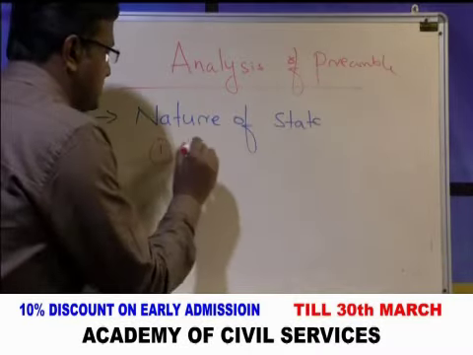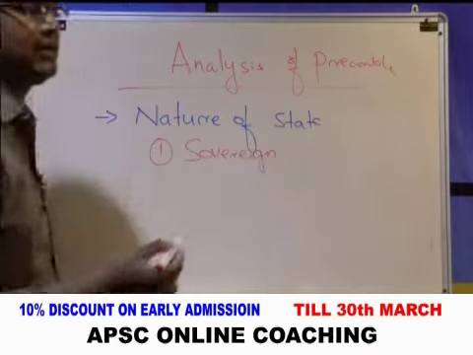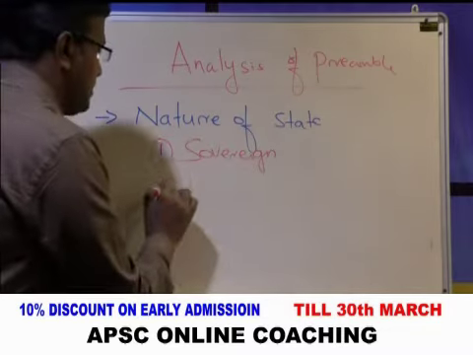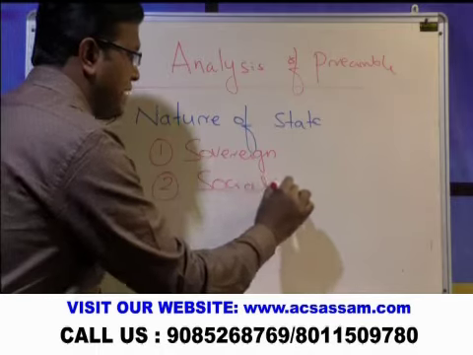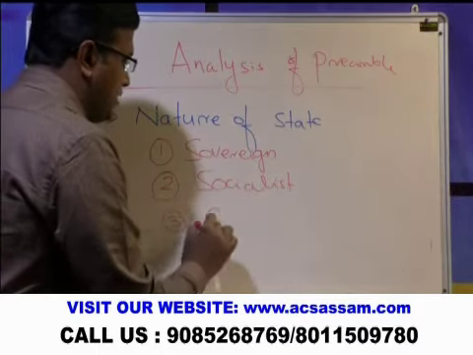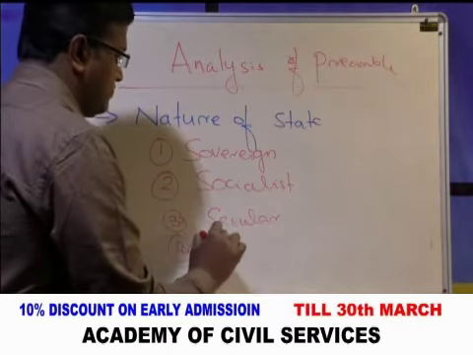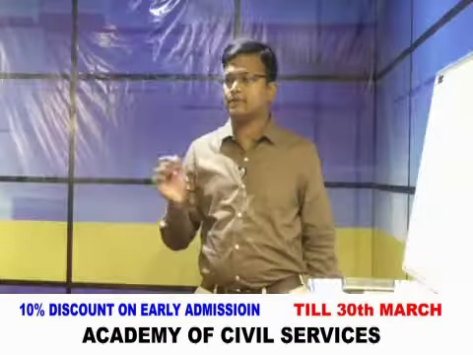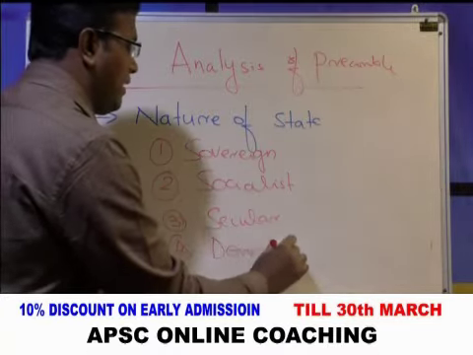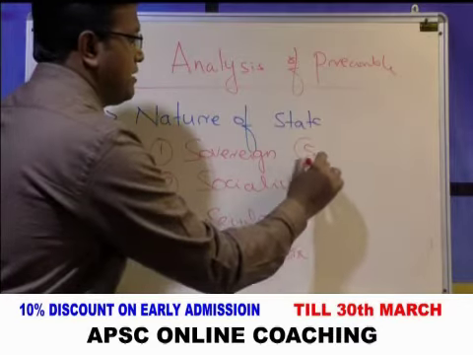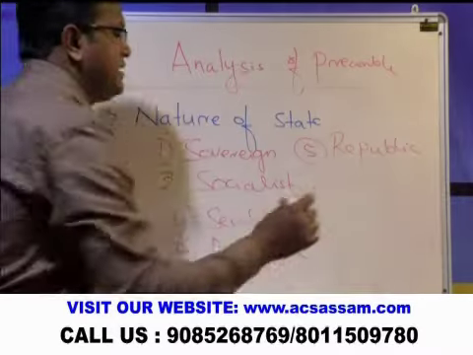The first nature of the Indian state is sovereign, and the second is socialist. India is a sovereign country. The second is socialist, the third is secular, the fourth is democratic, and the fifth is republic.